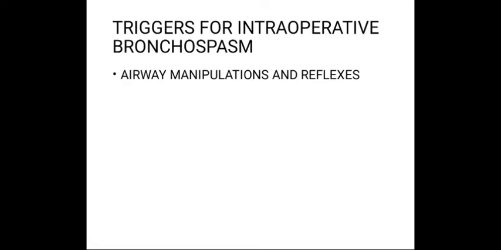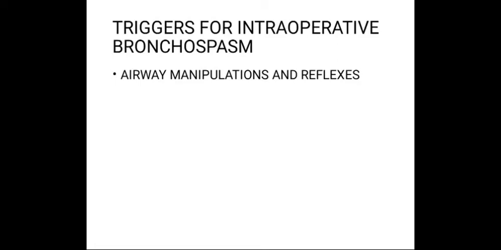Tracheal intubation without adequate neuromuscular blockade may also induce bronchospasm by inducing coughing. A cough will reduce lung volume, which in turn markedly increases bronchoconstriction in response to stimulus.